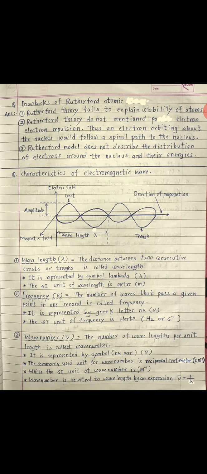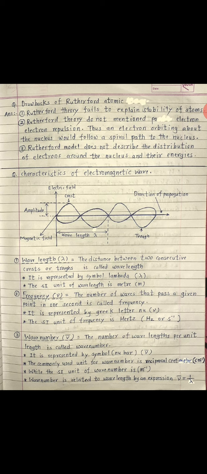Wavelength is indicated by lambda, and it is defined as the distance between two consecutive crests or troughs.